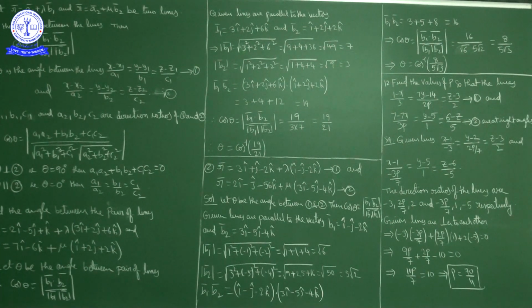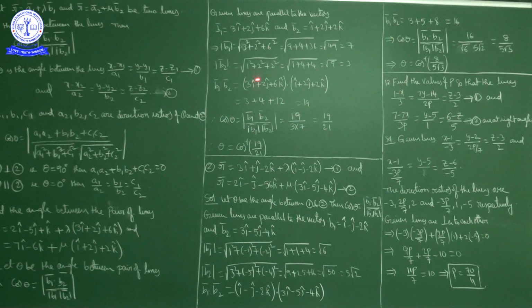Now b1 bar dot b2 bar: b1 bar is 3i cap plus 2j cap plus 6k cap, dot product with b2 bar, which is i cap plus 2j cap plus 2k cap. How do we take the dot product? Corresponding i components are multiplied, then j components and k components. So 3 into 1 is 3, the j components are 2 and 2, 2 into 2 is 4, and the k components are 6 and 2, 6 into 2 is 12. Total how much? 19.